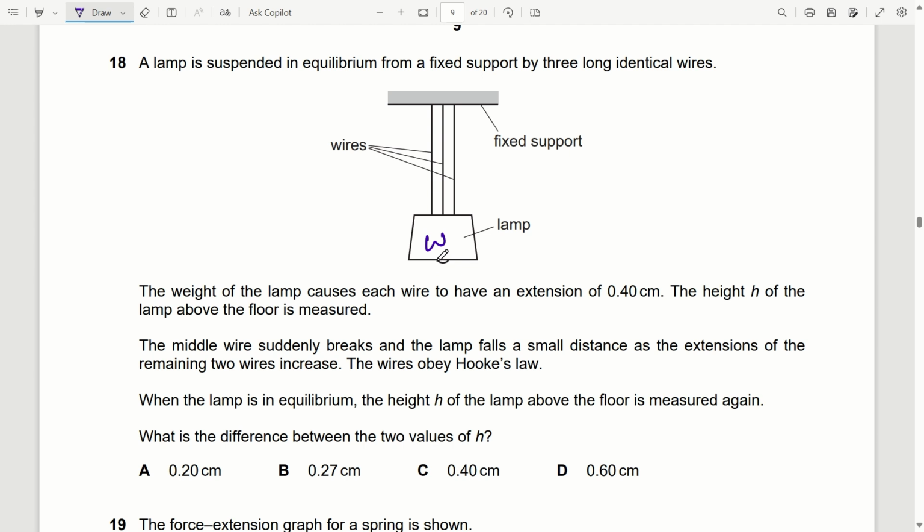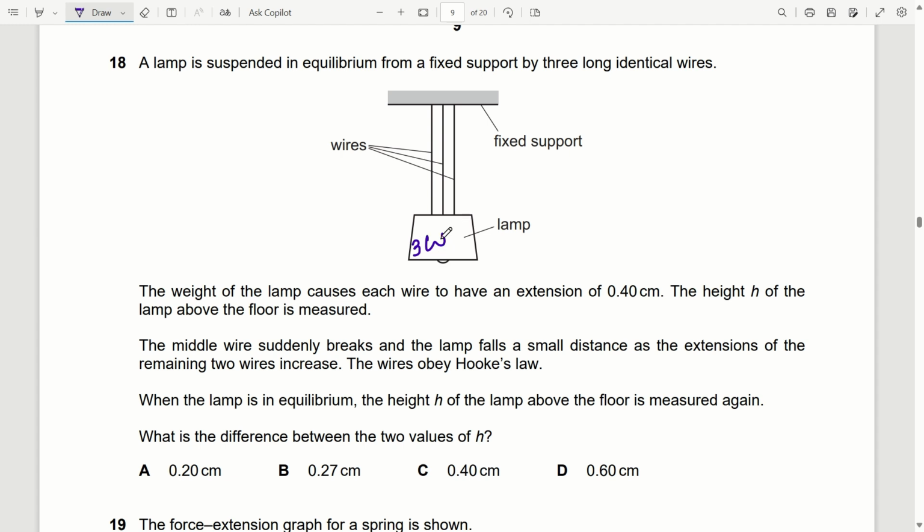Now the extension in each wire is 0.40. If we talk about weight, let's say weight is 3W.